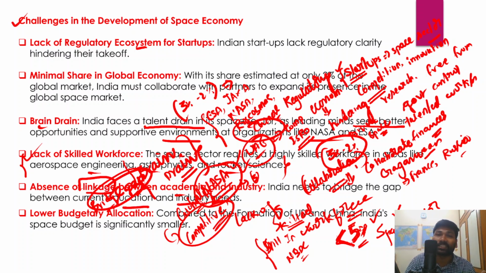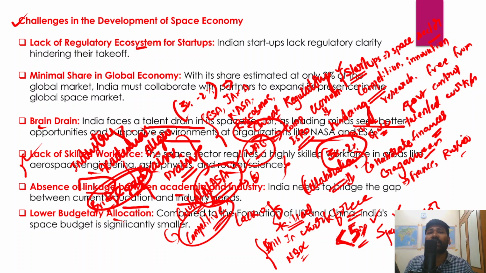That plays a very important role, and it would help understand the needs of the space industry, and accordingly academia will align itself with the needs of the industry.